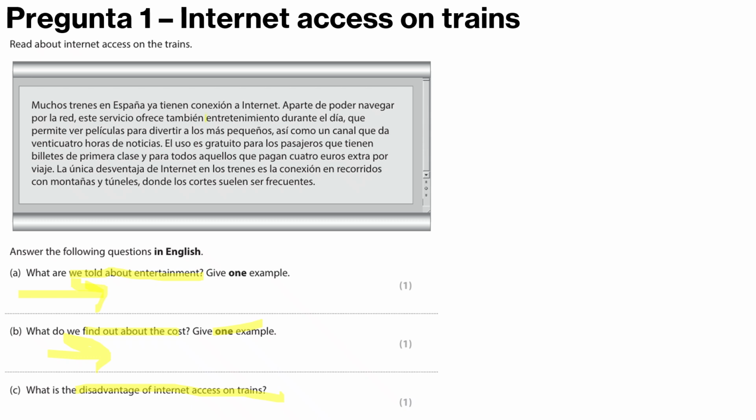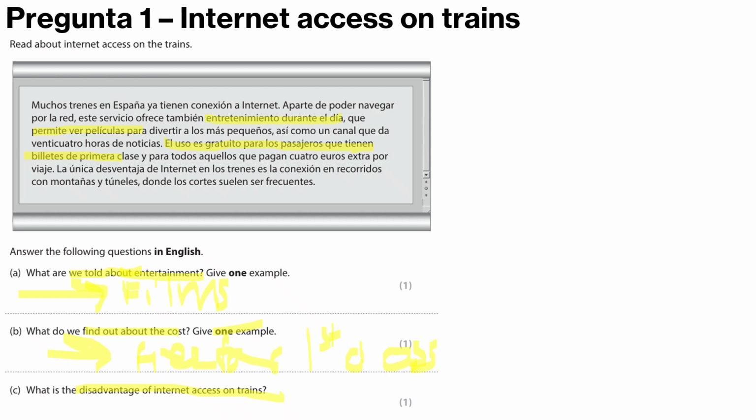So what are we told about the entertainment? So entertainment is there, so it allows you to watch films. You can watch films. What do we find out at the cost? Okay, so the use is free for passengers that have first class. So free for first class. Sorry if you can't read this.